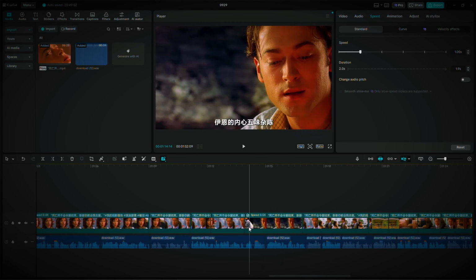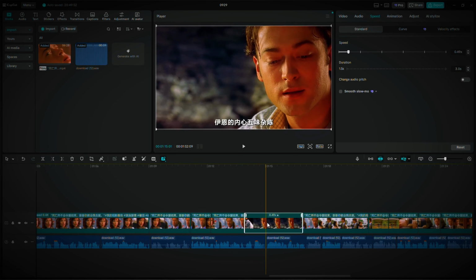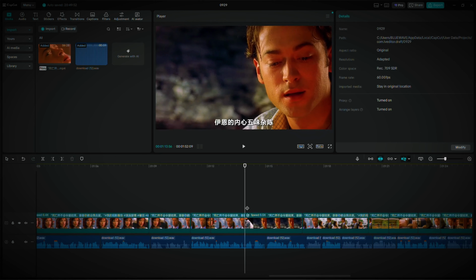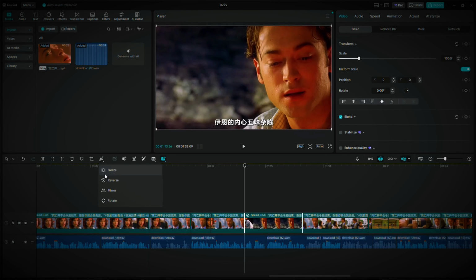The guy isn't talking or doing anything. It basically looks like a still image. So here's what I usually do. I select the clip, make sure my playhead is right at the start of that clip, then hover over the mirror icon and click freeze.